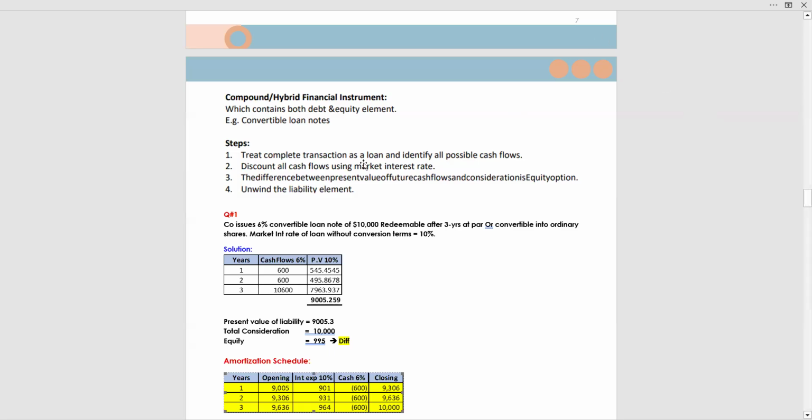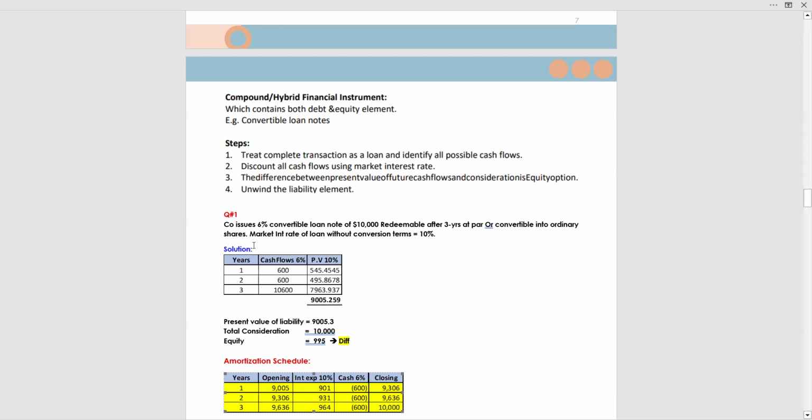Treat the complete transaction as a loan and identify all possible cash flows. Discount all cash flows using the market interest rate, the effective interest rate. The difference between the present value of future cash flows and the consideration is the equity option. Means total consideration less liability equals equity.